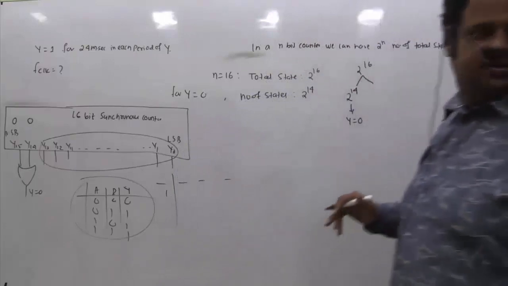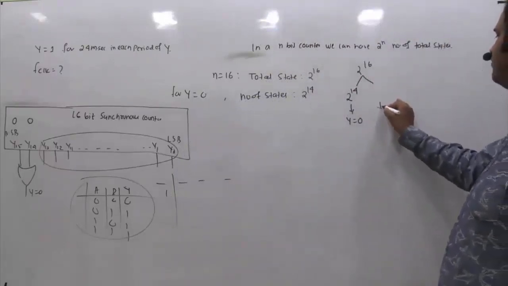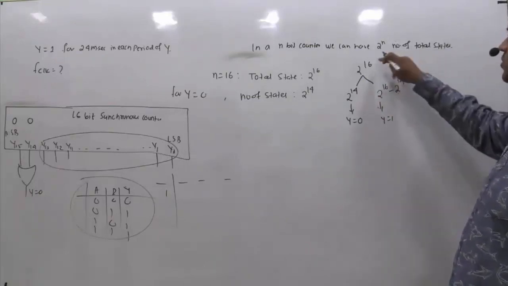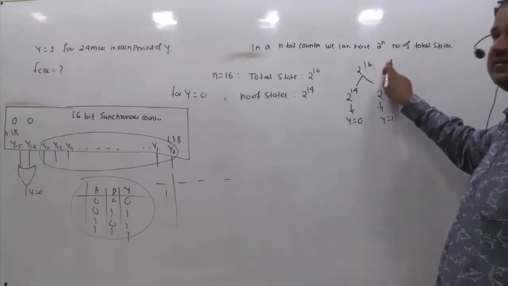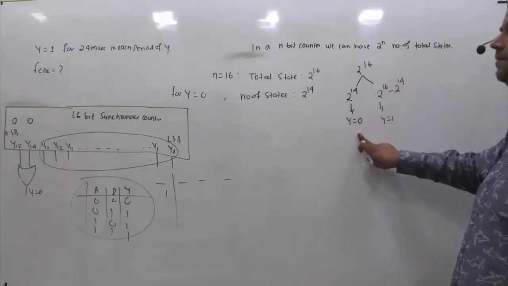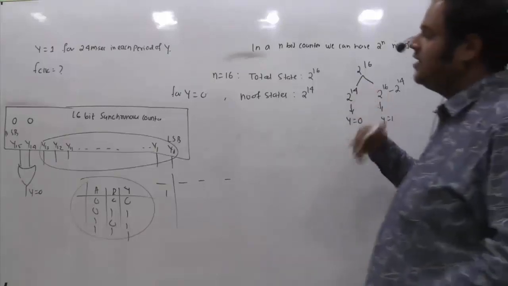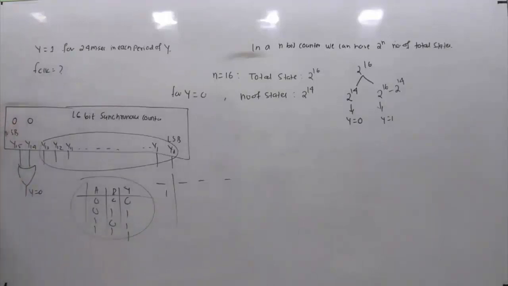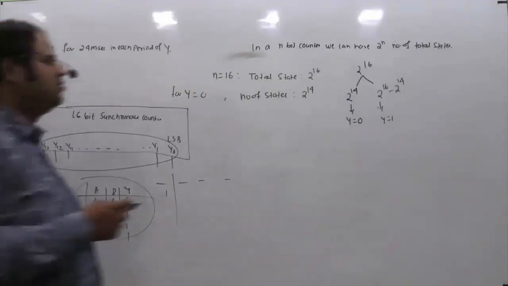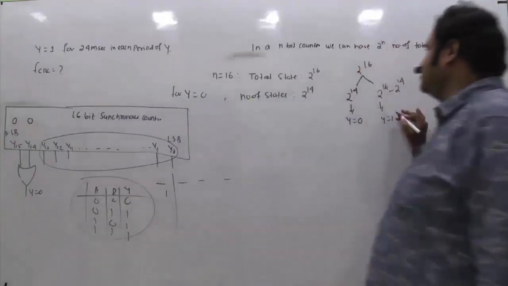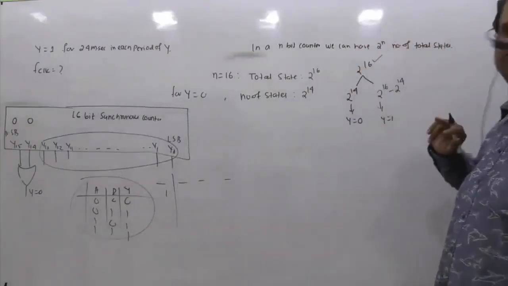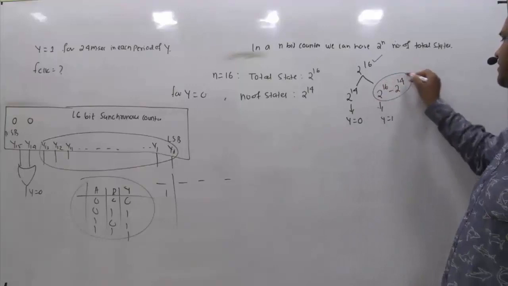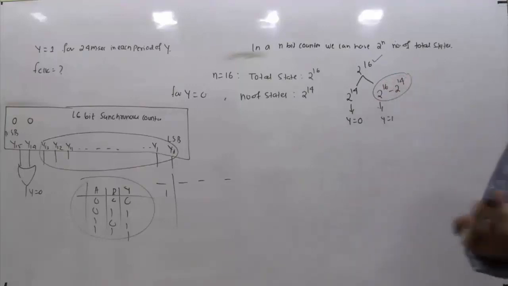You agree or not? Then if I ask you for how many states you will get y equal to 1, naturally the answer is 2 raised to power 16 minus 2 raised to power 14. Because these many states are there in total, and out of these, for these many states y equals 0. That means other than this combination 0, 0, it will be something else: 0, 1, 1, 0, or 1, 1. So the number of such combinations is 2 raised to power 16 minus 2 raised to power 14, and in that many states you will get y equal to 1.